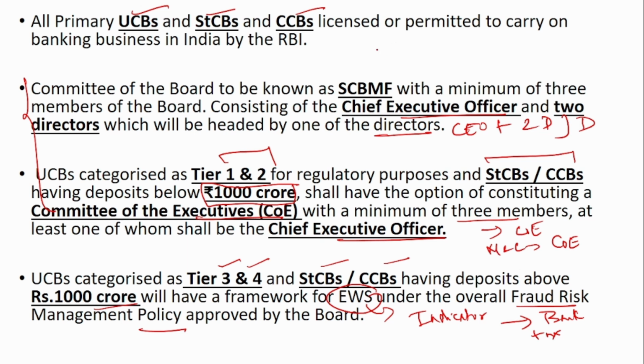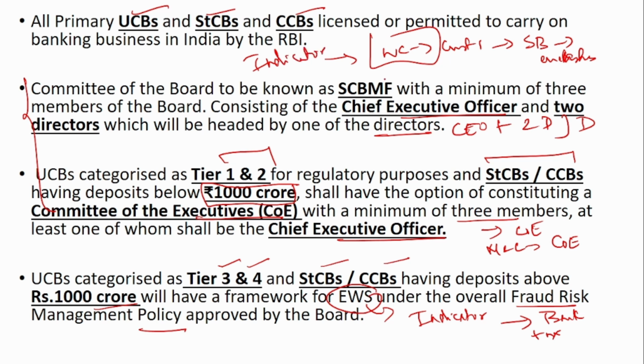So, as we saw in the first case, right? When a working capital loan has been sanctioned to a customer, what he does is he immediately transfers that amount to his savings bank account and encashes it. So this is kind of an indicator that will be created by the bank to monitor this kind of transaction. When this kind of transaction is found by the indicator, then an early warning signal will be thrown to the system, that is to the bank. Then the branch manager will identify this early warning signal, and then he will take the necessary action.